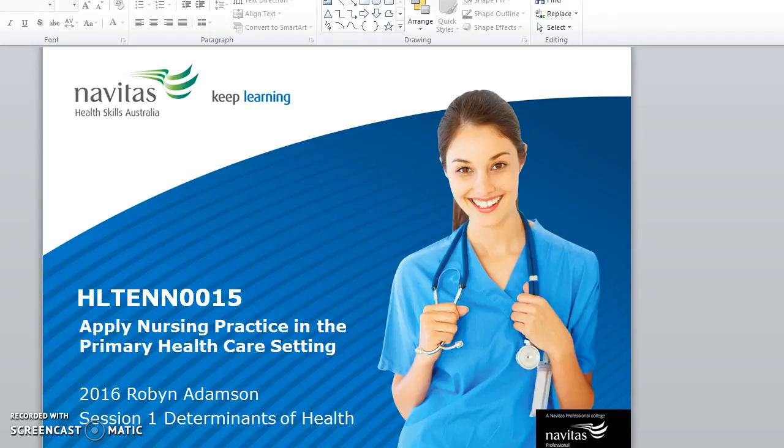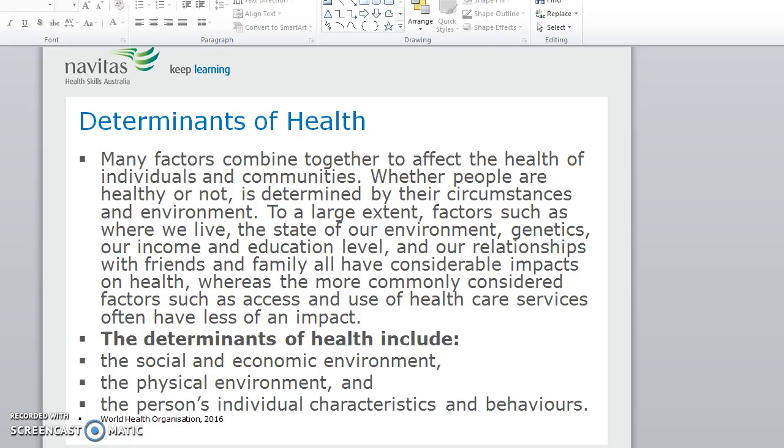Apply nursing practice in the primary healthcare setting. Determinants of health. Determinants of health are many factors combined together to affect the health of individuals and communities. Whether people are healthy or not is determined by their circumstances and environment.